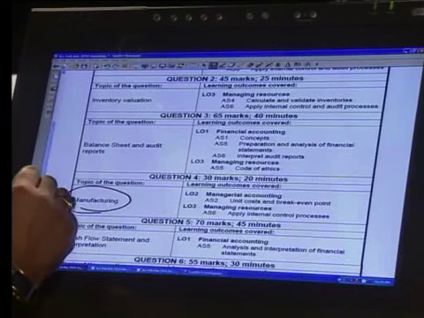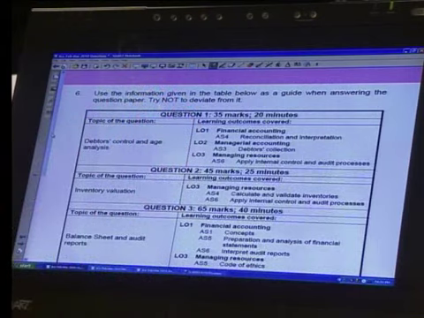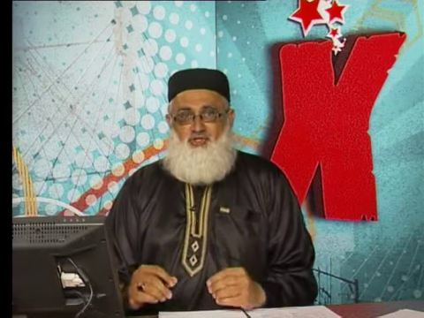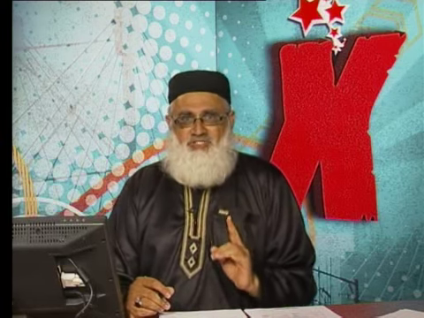On the contrary, if you feel that you have to start with debtors control and an age analysis, then if you come across something you're not au fait with, that gives you a bit of a hassle, it immediately puts you on the back foot. And then what happens? You start panicking. Once panic sets in, it spoils your tempo and your mood. Even if there's something that you know, there's a possibility that you can mess up. So, what are we saying? These are tips on how to go about answering an accounting exam.